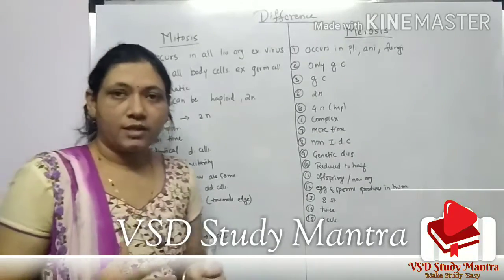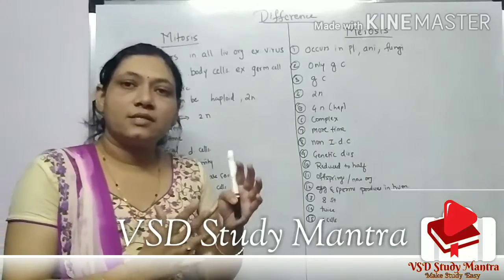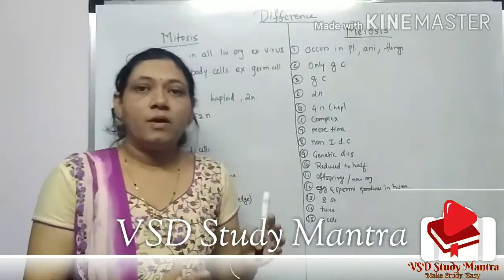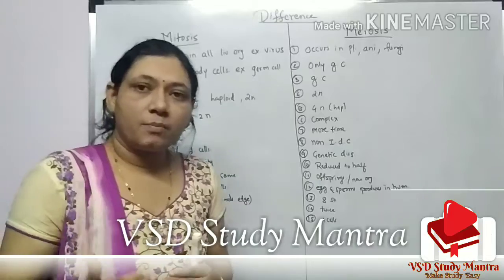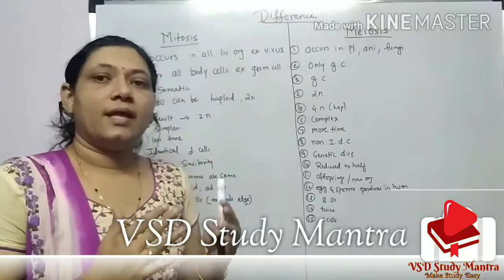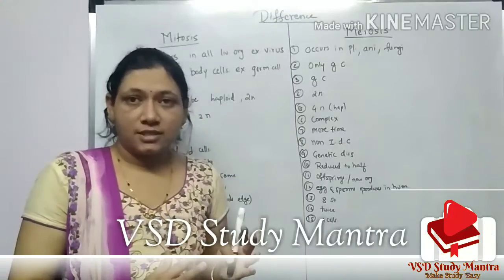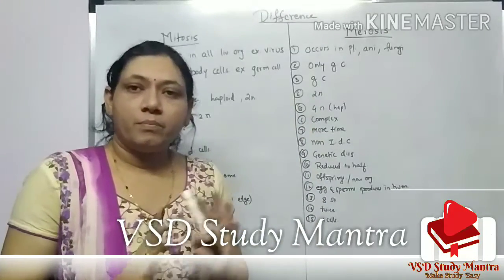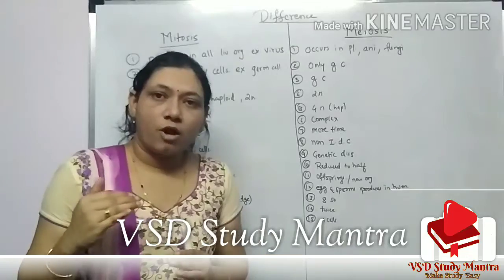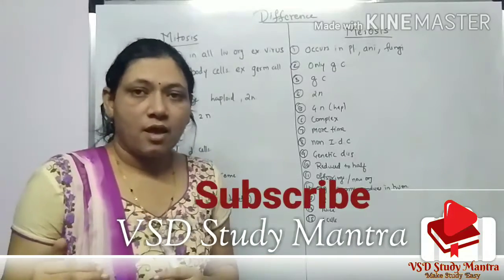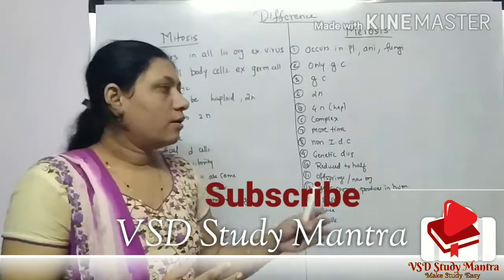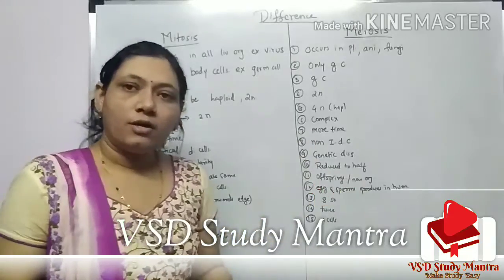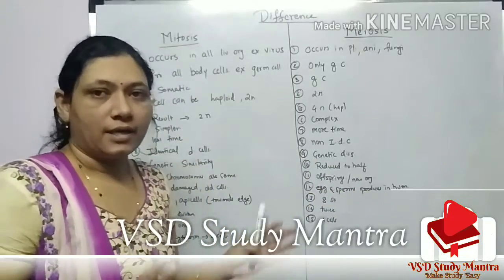The daughter cells obtained after the process of mitosis are identical cells. In meiosis the resultant daughter cells, the haploid cells, the new cells, are non-identical.